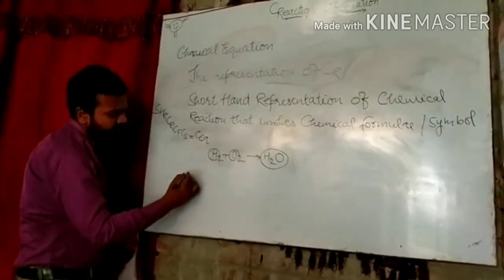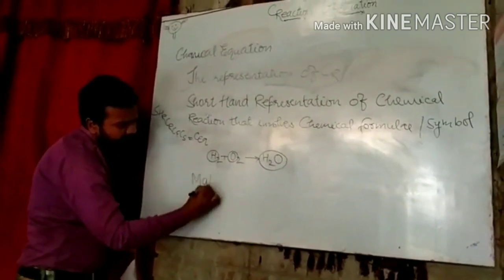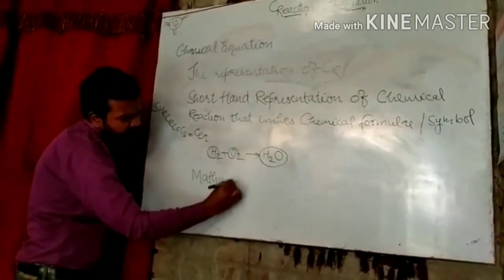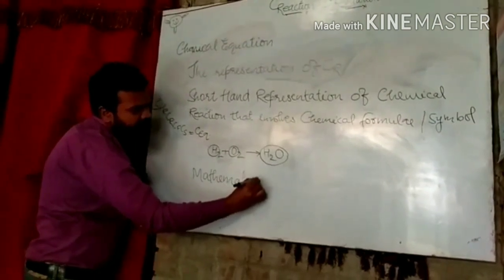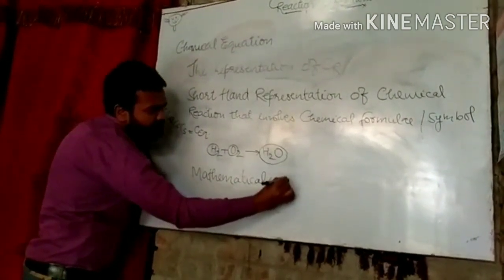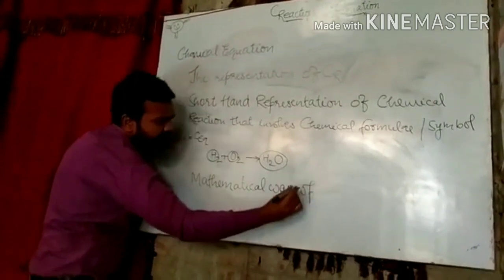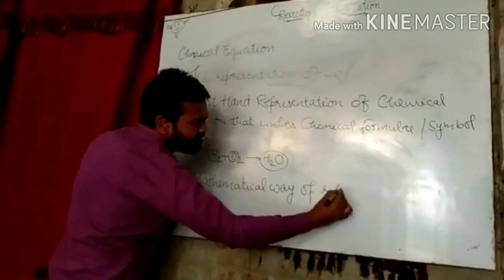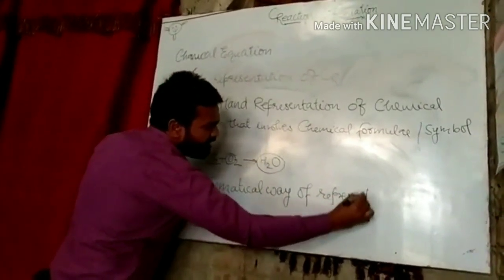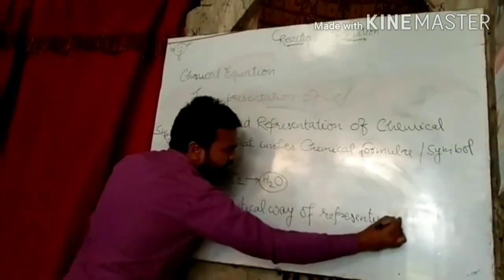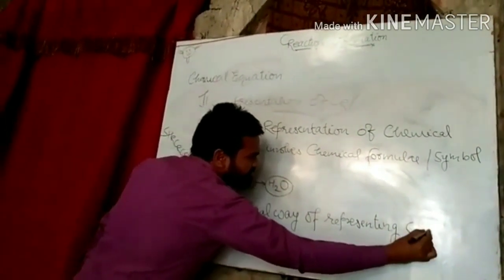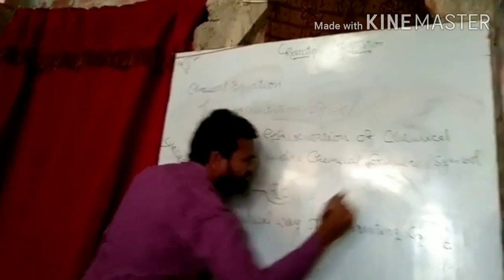You can also say the mathematical way of representing chemical reaction is chemical equation.